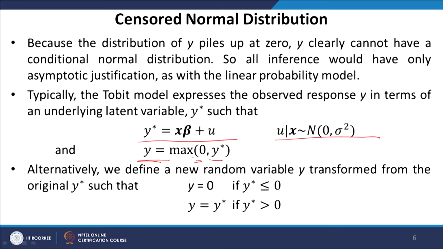Alternatively, we define a new random variable y transformed from the original y star such that y equals 0 if y star is less than or equal to 0, and y equals y star if y star is greater than 0.